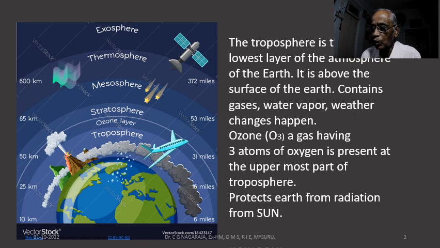Like that, the ozone layer stops the radiation from the sun, what's called solar radiation. Solar radiation may have very harmful energy particles, energy waves called ultraviolet rays, and the ozone layer stops those ultraviolet rays from reaching the earth. That is the importance of the ozone layer.